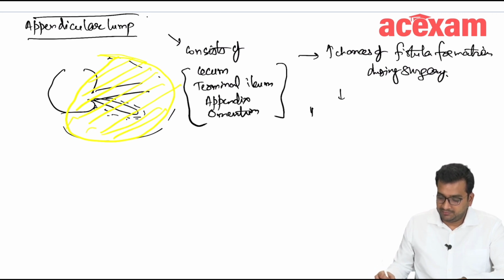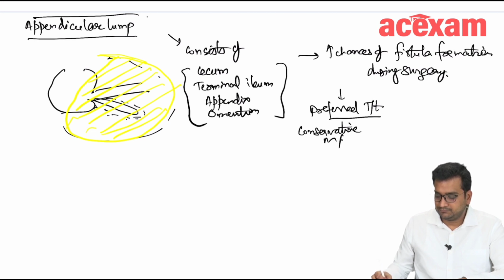That is why the preferred treatment for appendicular lump is conservative management, also known as Ochsner-Sherren regimen.